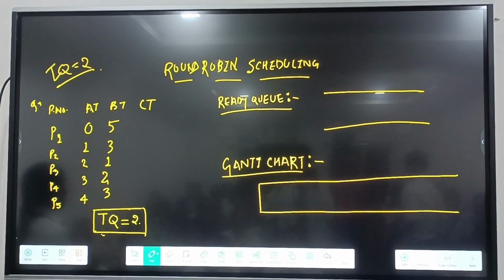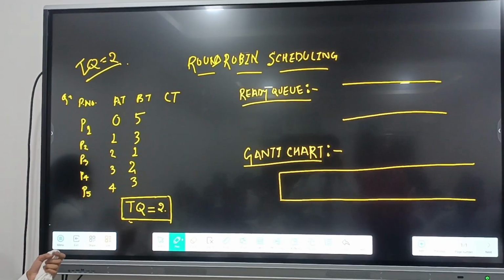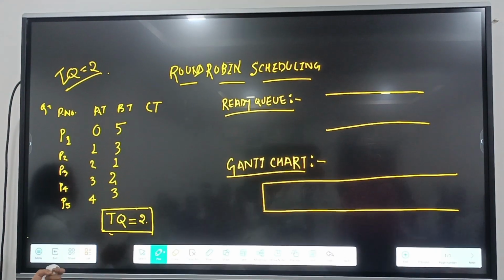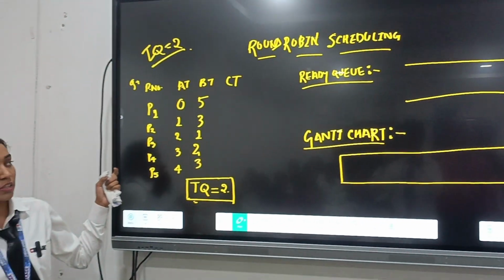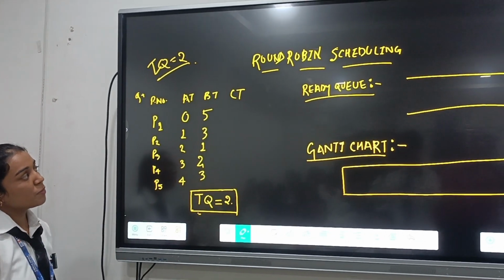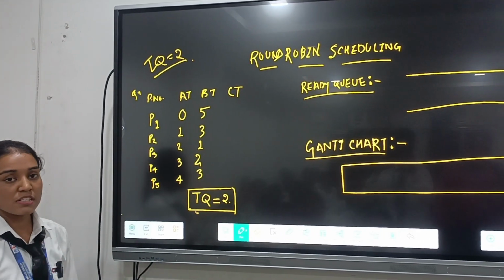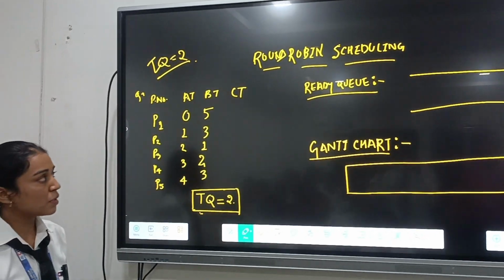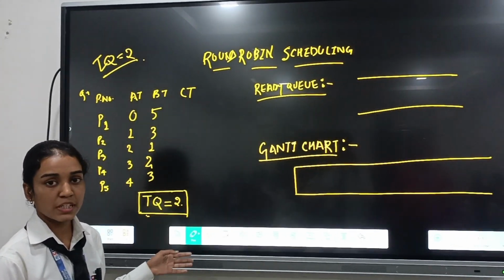I am Swati, standing in front of you all to explain the topic round robin scheduling. Particularly, I will be explaining one question here so that it might be helpful for all of you. As we know, round robin scheduling is purely preemptive, just like FCFS was purely non-preemptive. Round robin scheduling is purely preemptive scheduling.